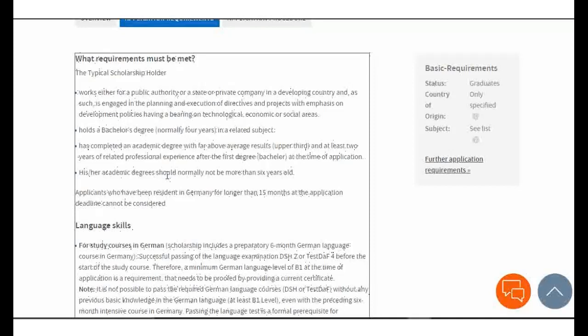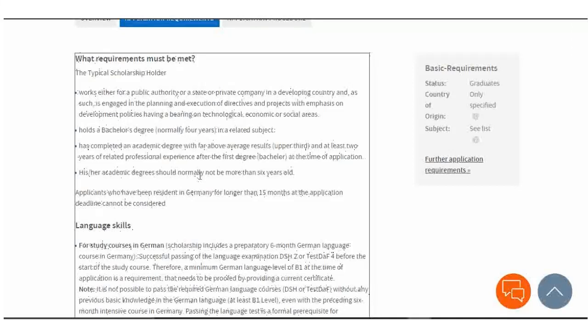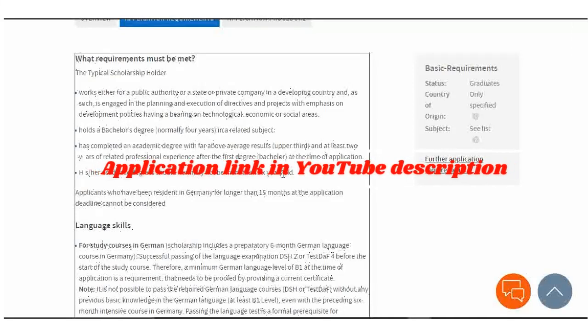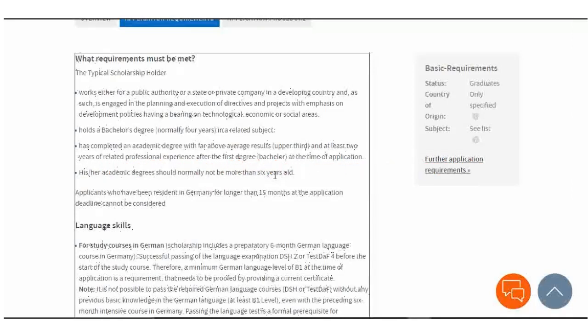It's clearly spelled out. So if you have a bachelor's degree, it's not a problem, but you should have at least 2 years of professional experience, otherwise work experience, because that should be in your CV or curriculum vitae. Take note of that. His or her academic degree should normally not be more than 6 years old. So if you graduated in 2017 or 2015, and you have a professional career of 2 years, that's normal. That is not more than 6 years. So take note of that.